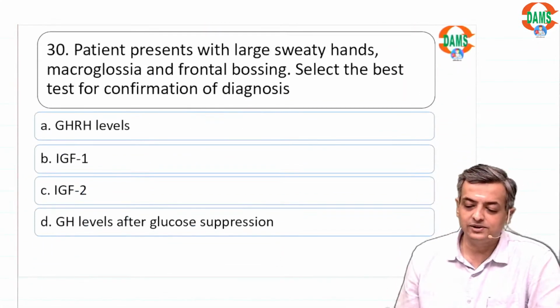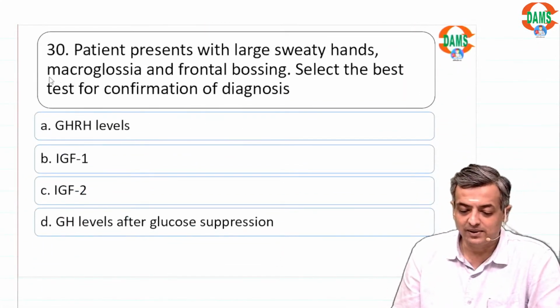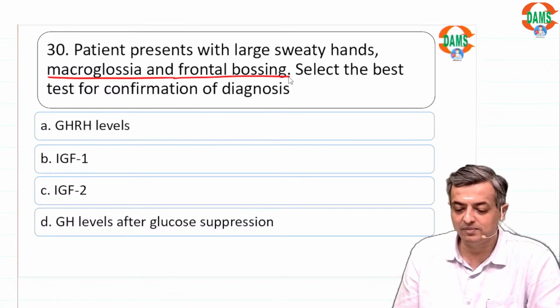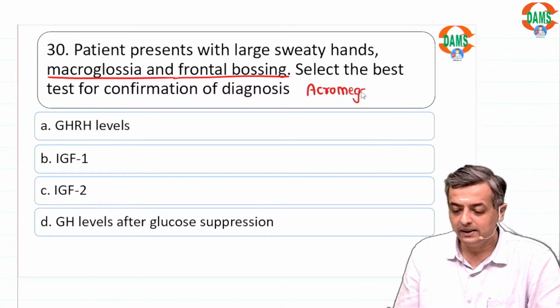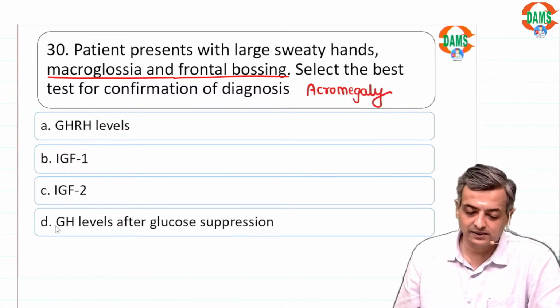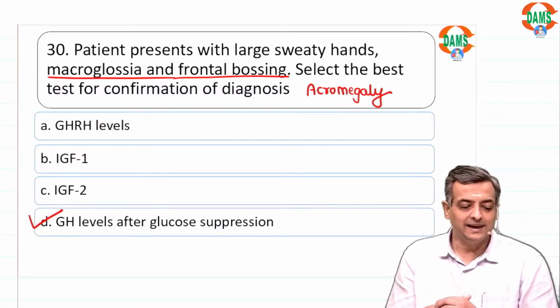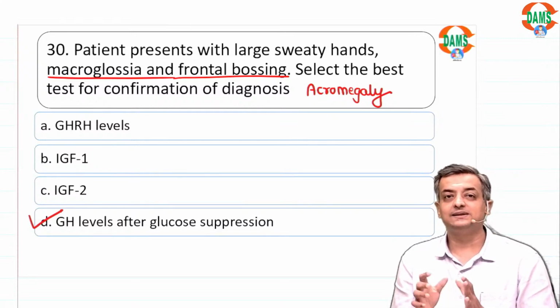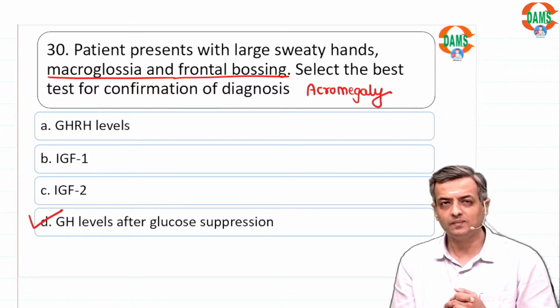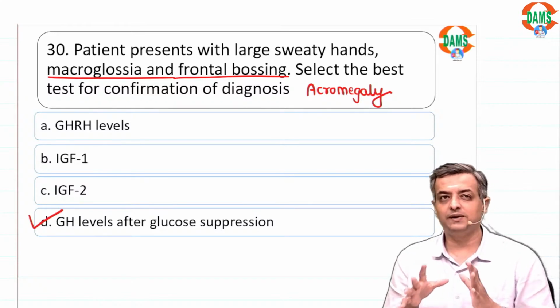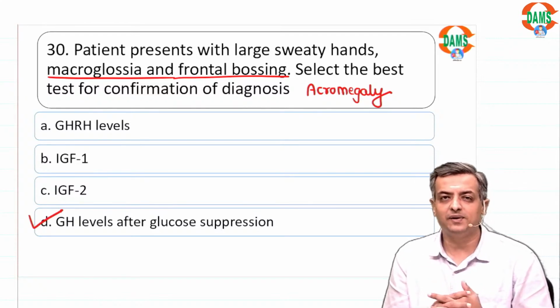Patient with large sweaty hands, macroglossia and frontal bossing. We are thinking of acromegaly. Any increased GH state, the diagnostic test is the suppression test. Diagnostic test is always the suppression test. Right? So this is what we got quite concretely from the recall.